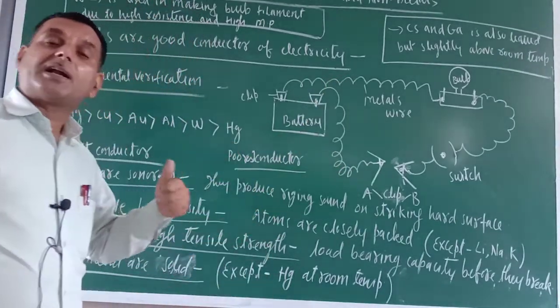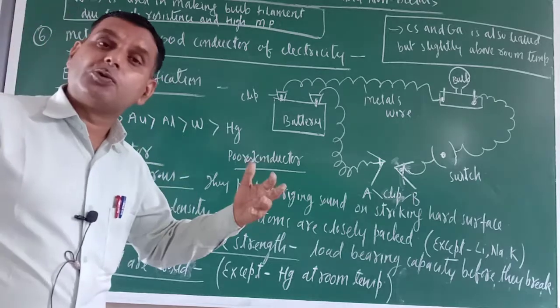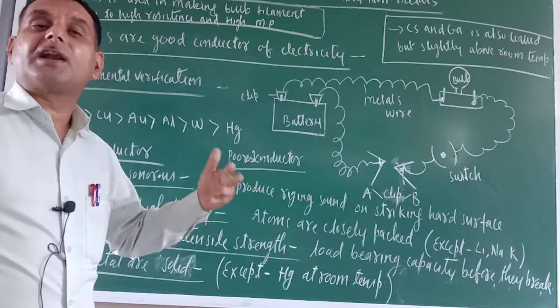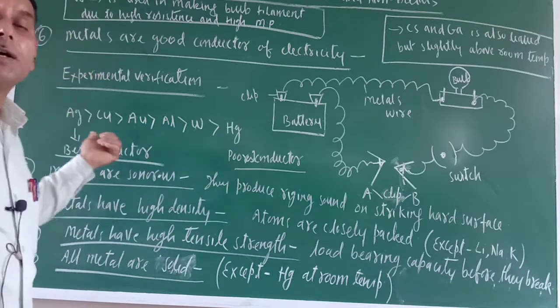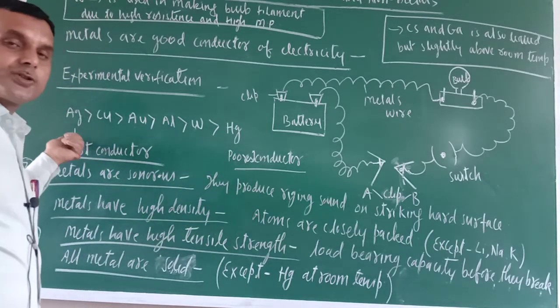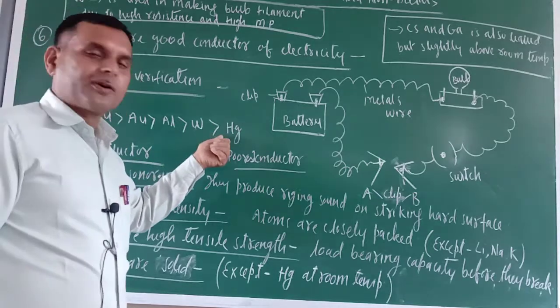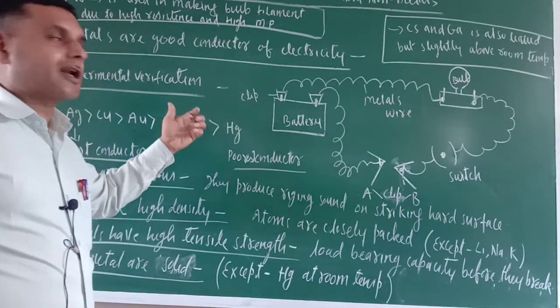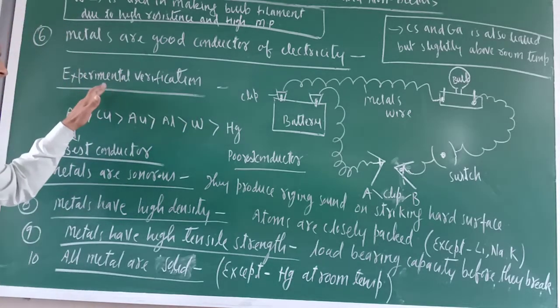So if metals easily lose electrons, and plenty of electrons are available to conduct electricity, that would be the best conductor. So silver is the best conductor and mercury is the poorest conductor. Okay, so this is one of the important physical properties of metals.